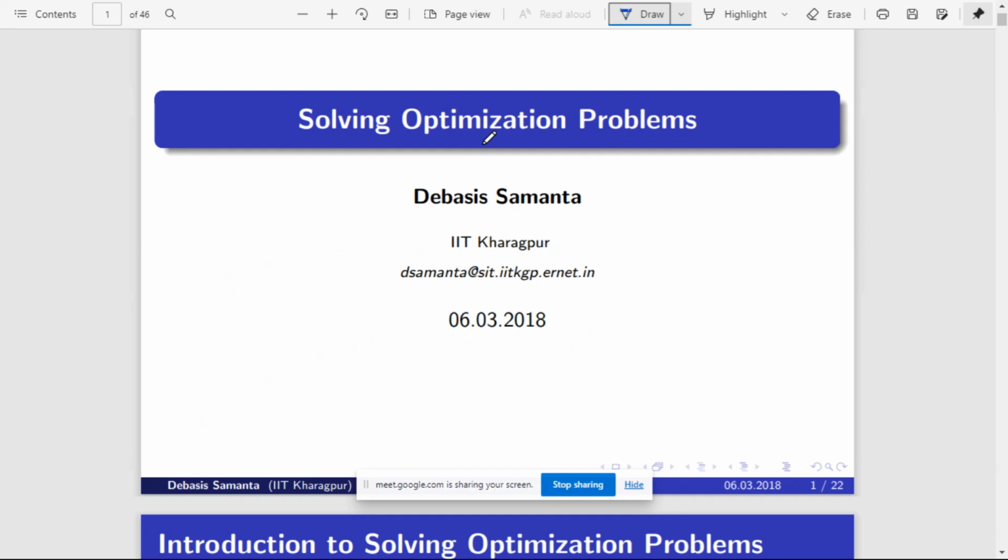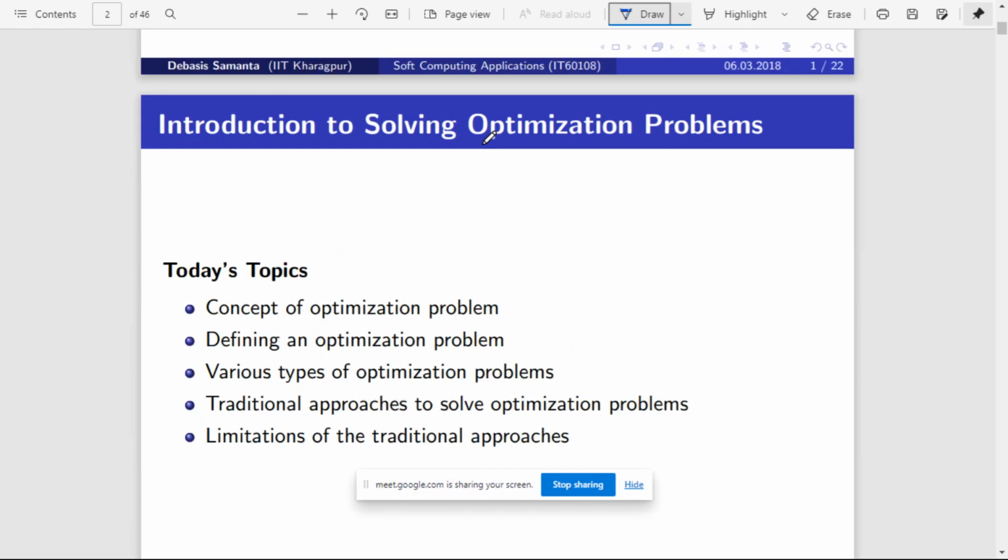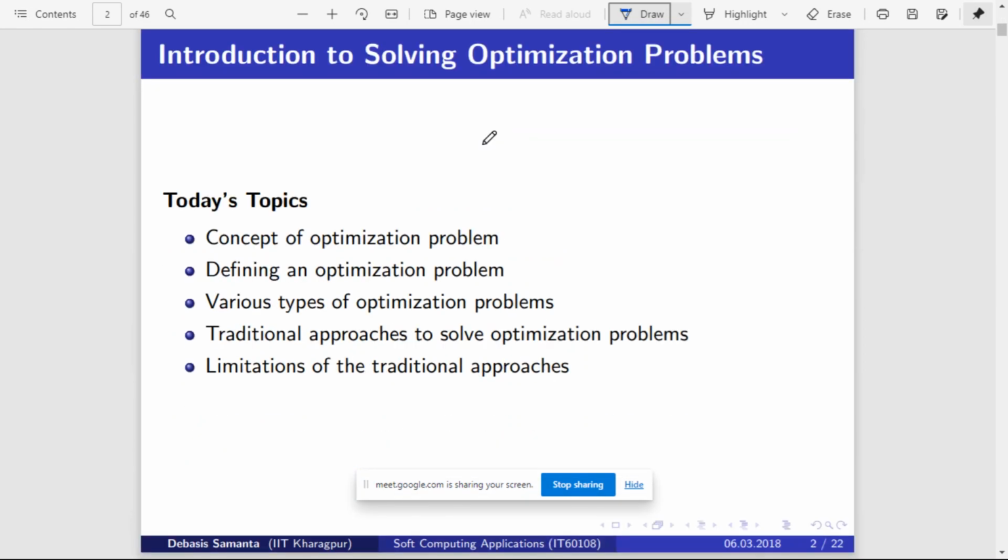You have learned optimization techniques, yes or no? Somebody can respond. Have you learned optimization techniques? A course on optimization techniques?